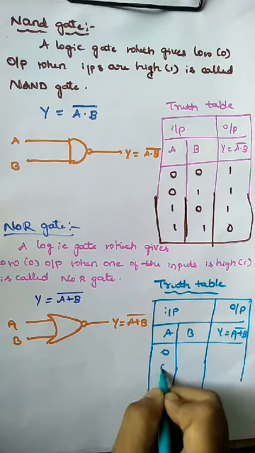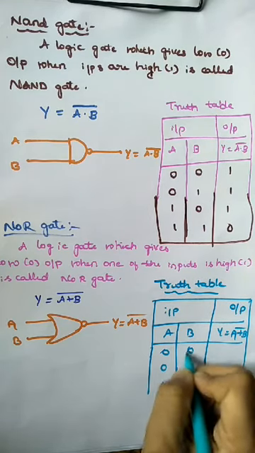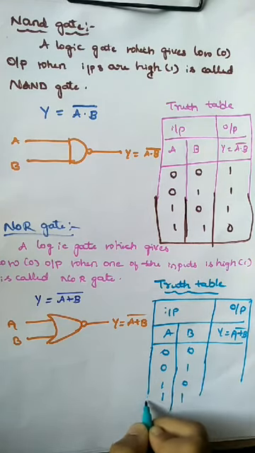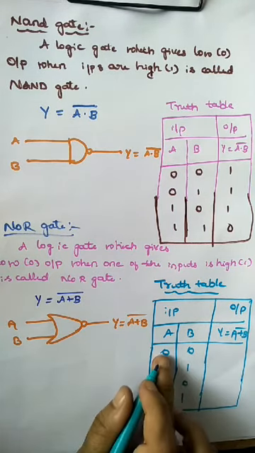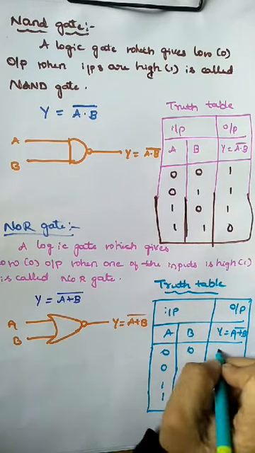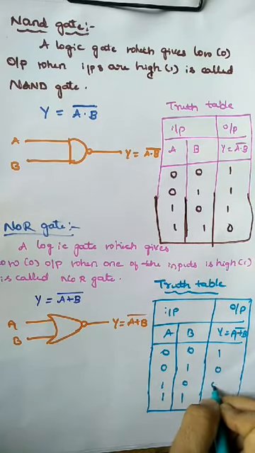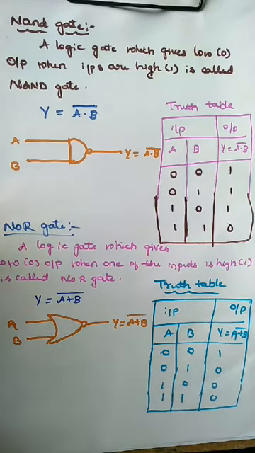The combinations are 0 0, 0 1, 1 0, 1 1. The first is high, and the others are low.